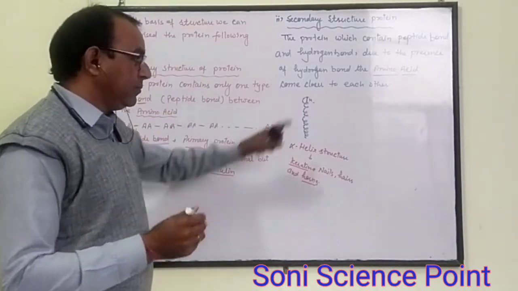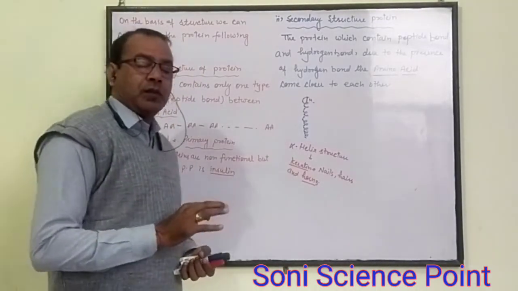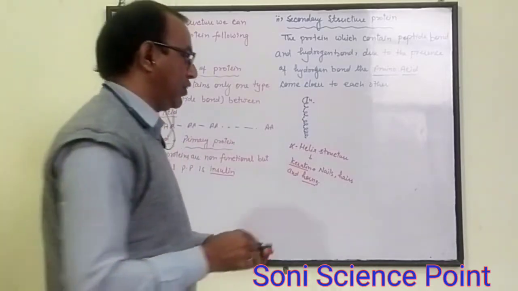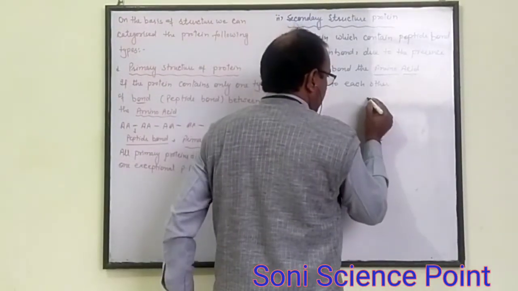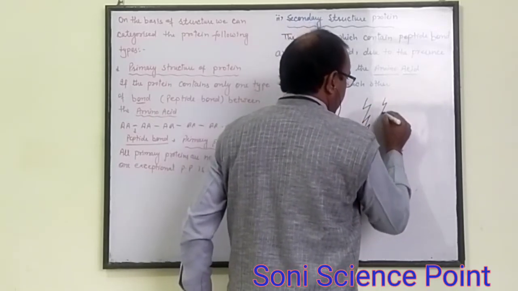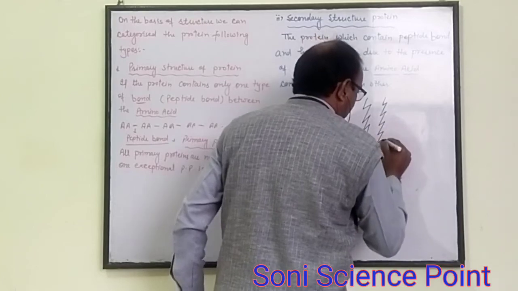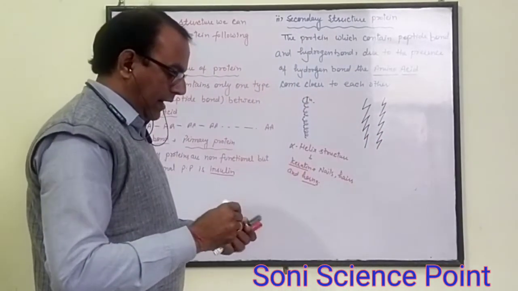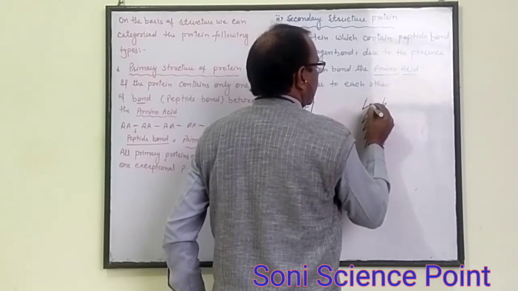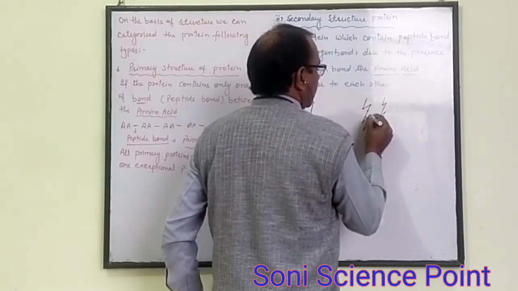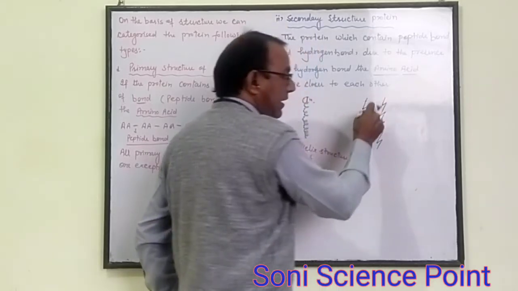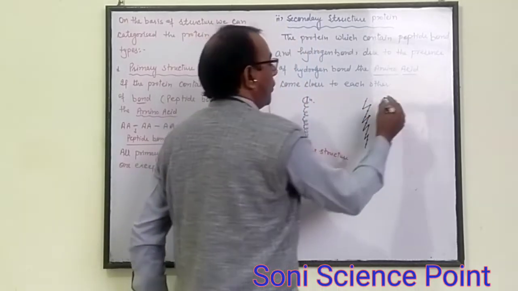If this is present in one chain, peptide bond and hydrogen bond may also be found in a double chain. This is one chain and this is another chain of polypeptide, and here the amino acids are present. A single linear polypeptide has only peptide bonds.